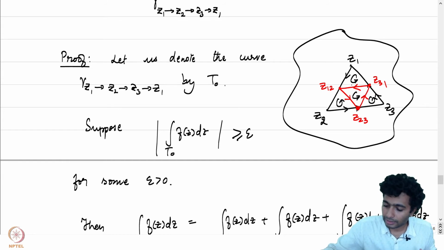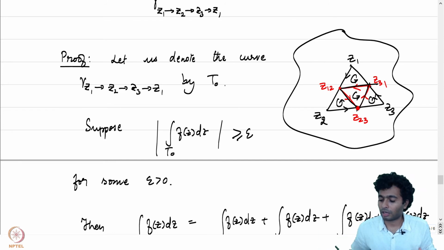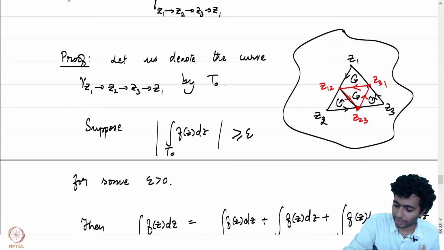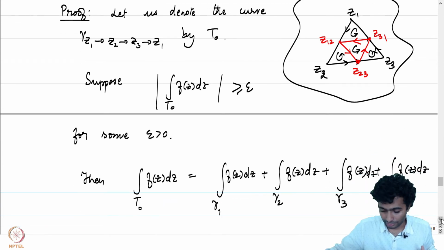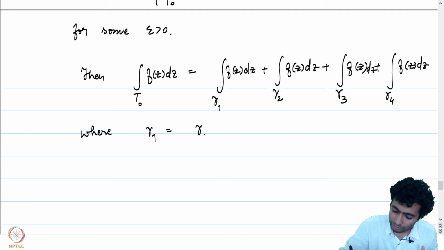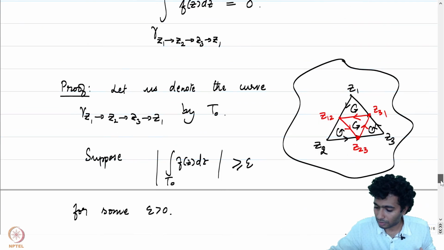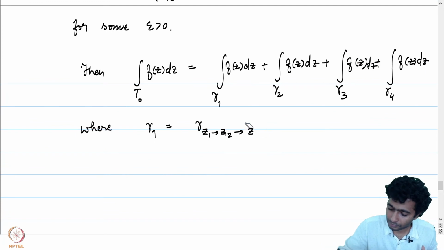Notice that there will be cancellations of these triangles to get back the integral of f over t0. Let me write down what gamma 1 is, where gamma 1 is the curve z1 to z12 to z31 to z1.